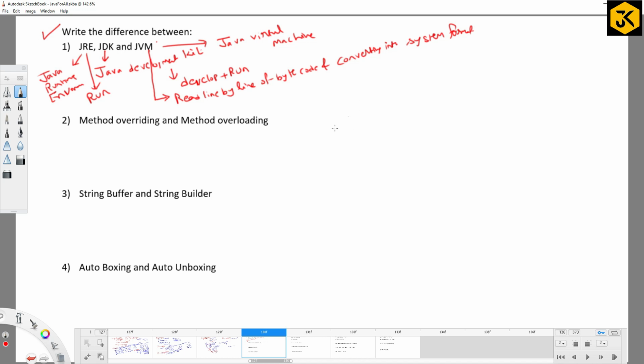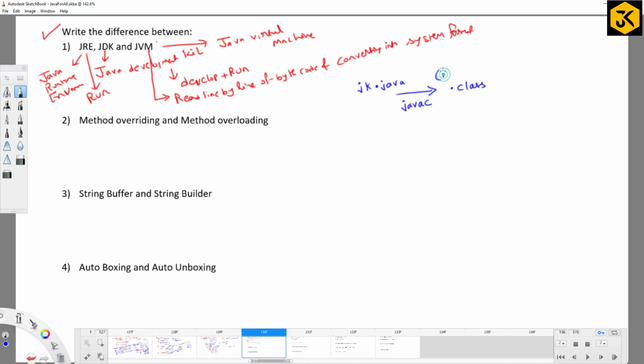I mean, basically what will happen? You are going to write some Java program, which is going to have the .java extension. The compiler is going to compile it, using a program called javac. Then it is going to generate a .class file.